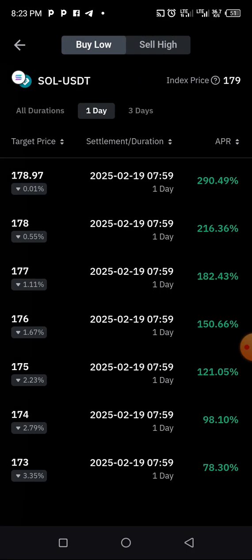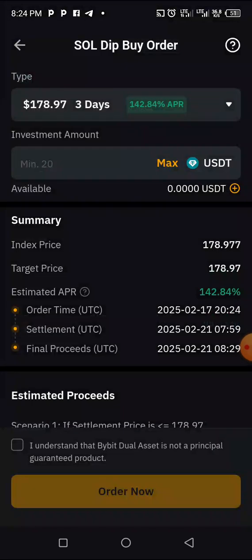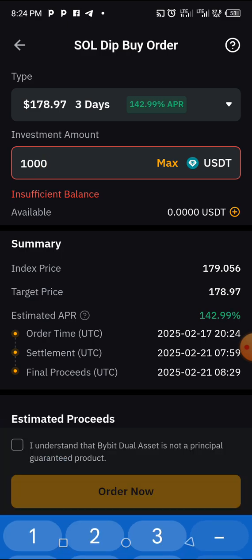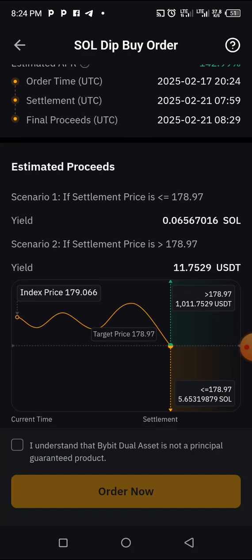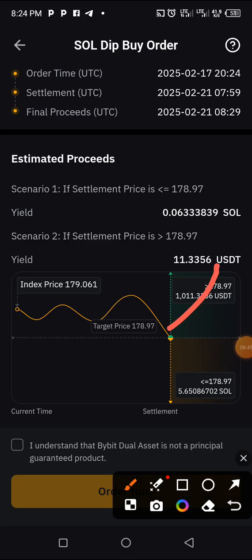Okay, we have 1 day investment and also have 3 days investment where you can make 142% of the APL. So let's say you want to invest, let's say $1,000 here, and at the end of the 3rd day, let's do the calculation of how much we make. Okay, so that means at the end of the 3 days, if the coin increases above the price, above the 178 level, this is where you get $11, and if it decreases, you also get $11 on top. Then you can sell it to make extra profit here.